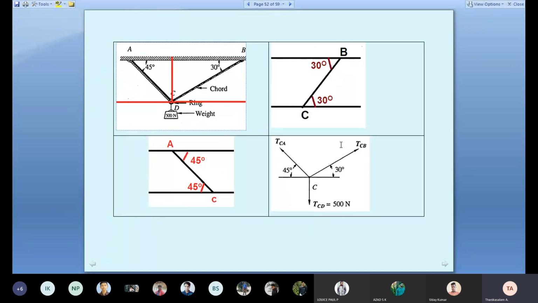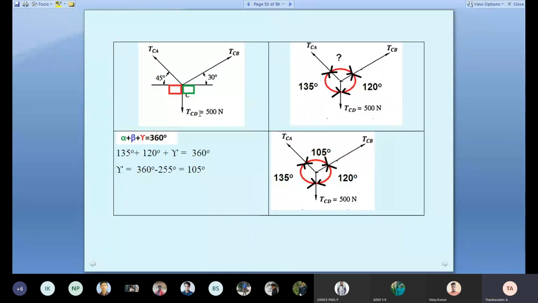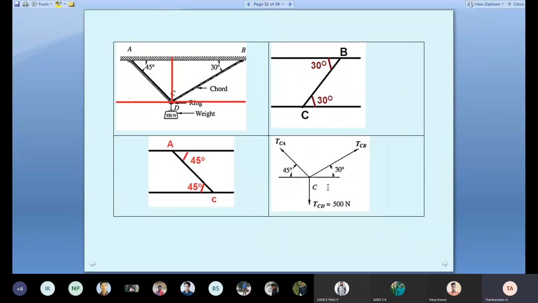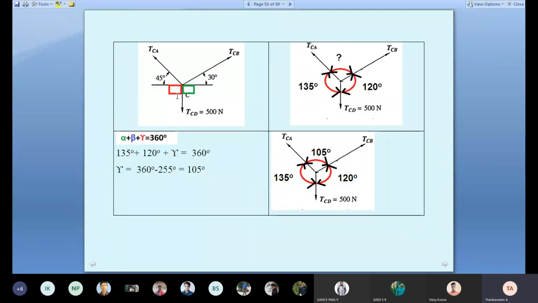Now see, this is a free body diagram, the last diagram at the bottom corner, left, right corner. Students, for any inclined force, you must calculate the angle with respect to the quadrant, with your mathematical skills or my explanations. So we got 30 degrees and 45 degrees. See here, I drew the quadrant. In the fourth quadrant, each quarter is 90 degrees. I put the green color mark. Similarly, the third quarter is 90 degrees.